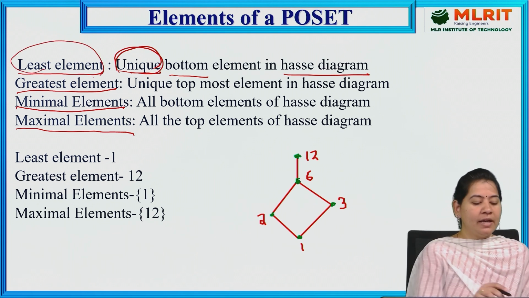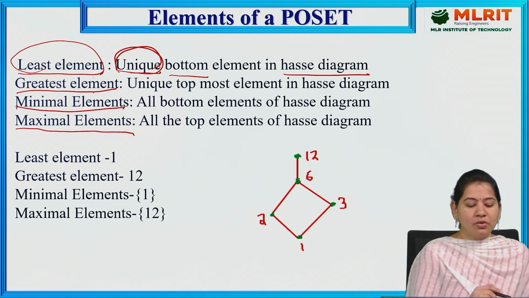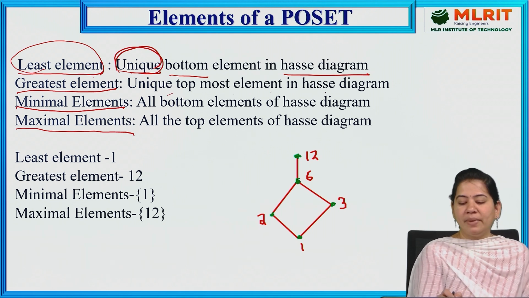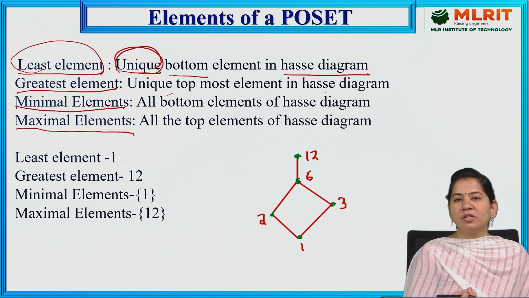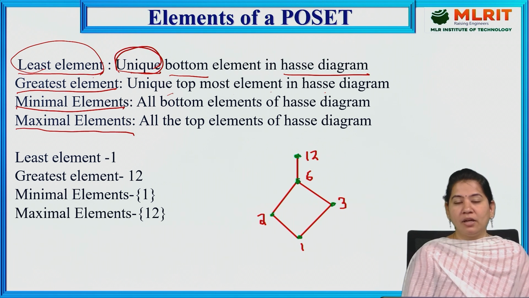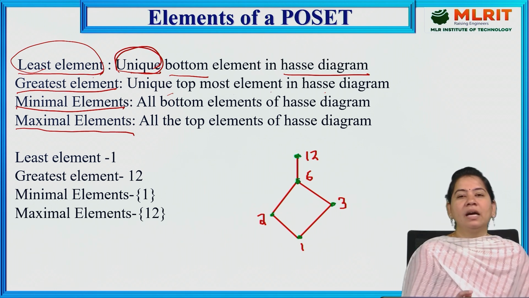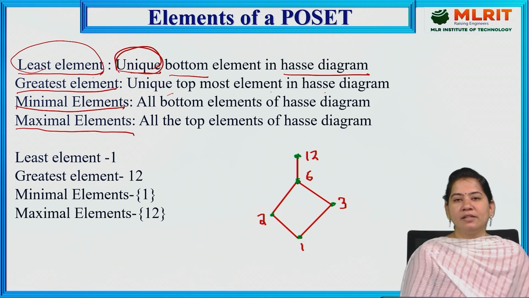Next we have the greatest element, the unique topmost element in the Hasse diagram. The bottom element is called the least element, and the topmost element is called the greatest element. But whichever element you consider, it should always be unique. That means the single element we can call either the least element or the greatest element.